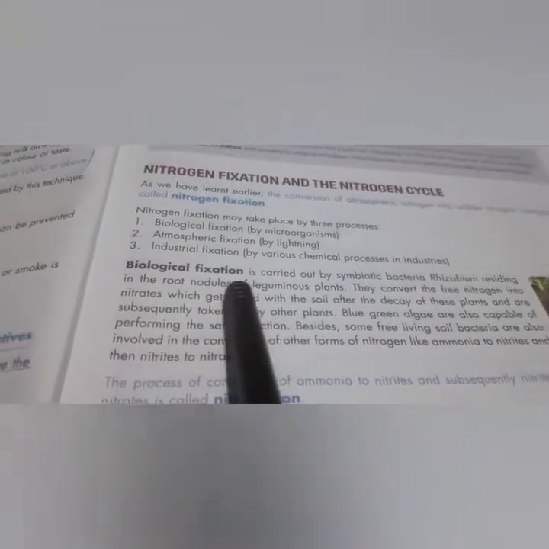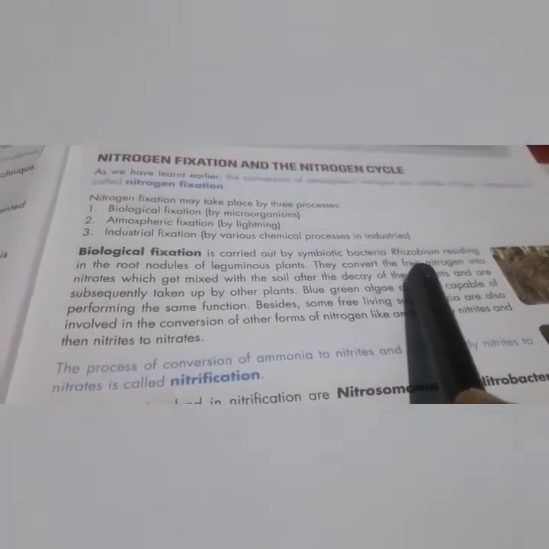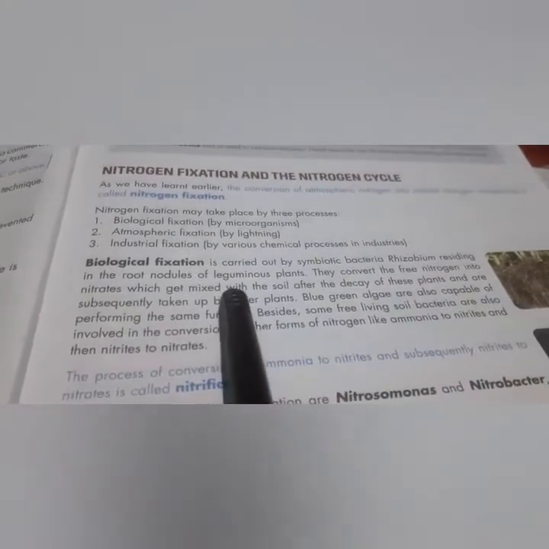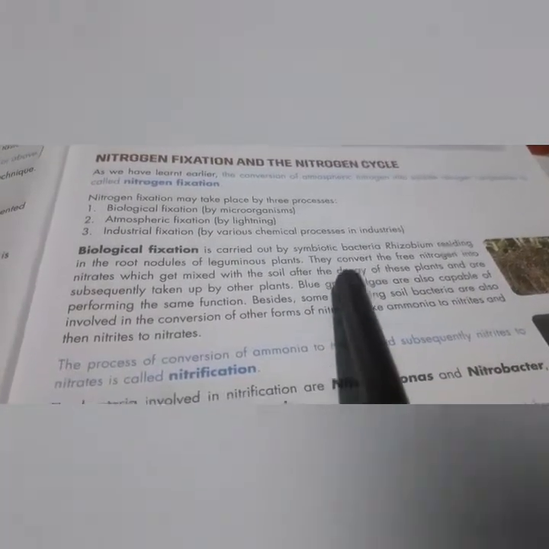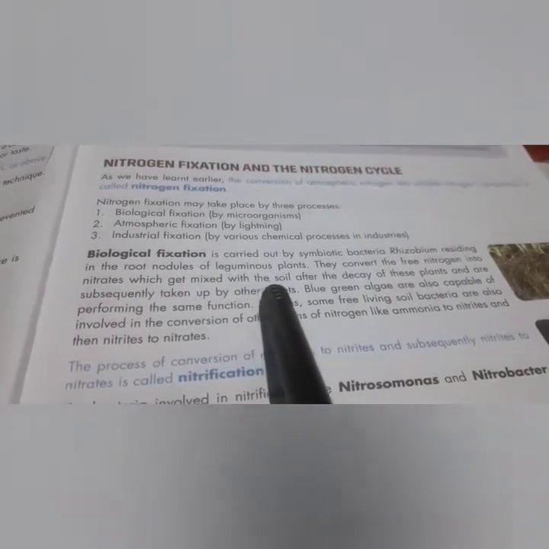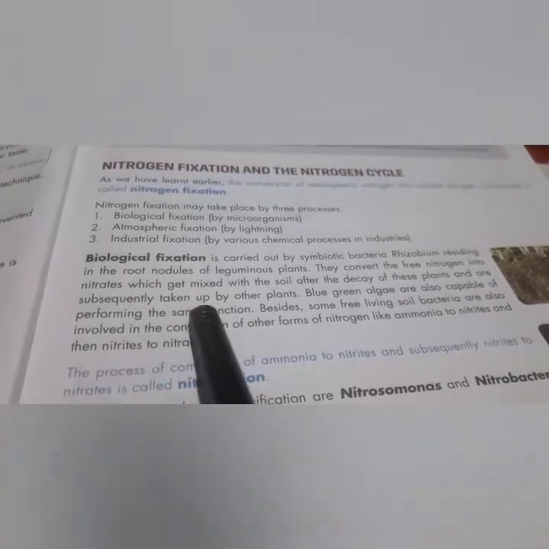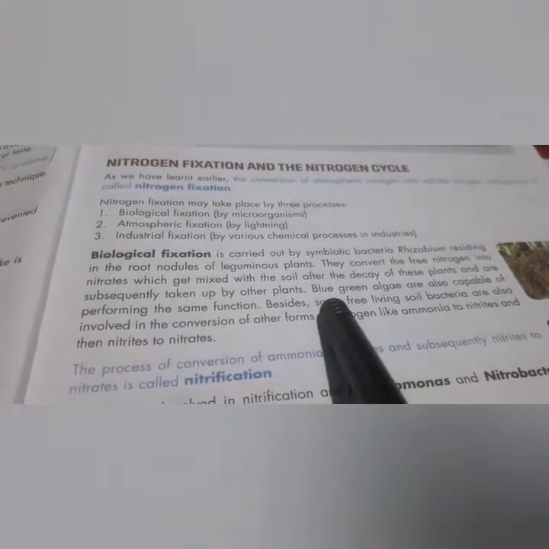First one is biological fixation. It is carried out by the symbiotic bacteria Rhizobium residing in the root nodules of leguminous plants. They convert the free nitrogen into nitrates, which get mixed with the soil after decay of these plants and are subsequently taken up by other plants.